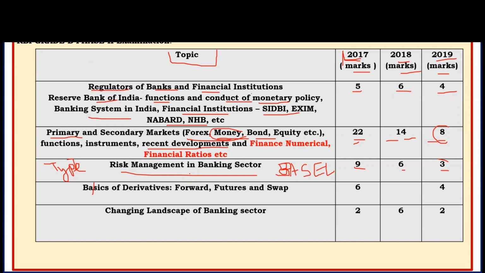NPA part: all the steps previously taken by the Government of India related to NPA, any schemes that were launched, like the Insolvency and Bankruptcy Code, IBC. These types of topics are very important for the exam. Topics which are in the news can be asked in the exam.